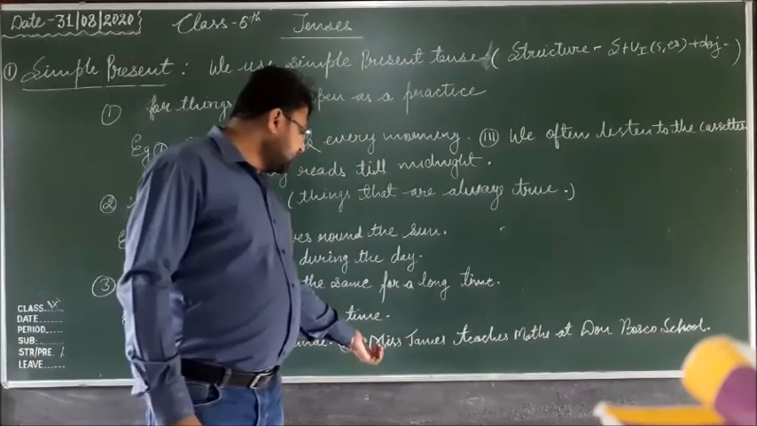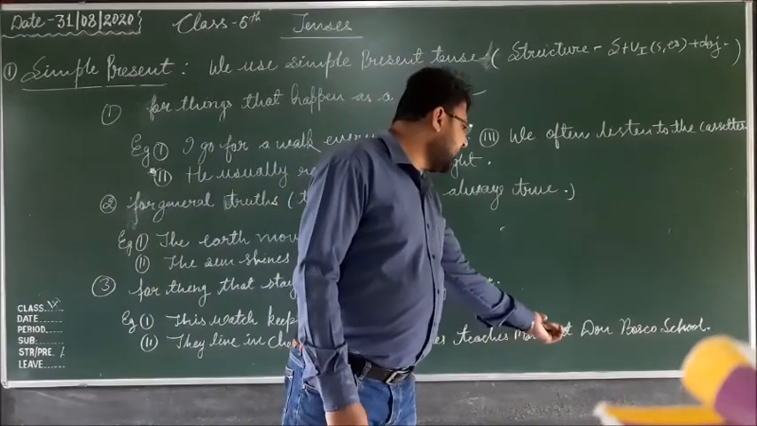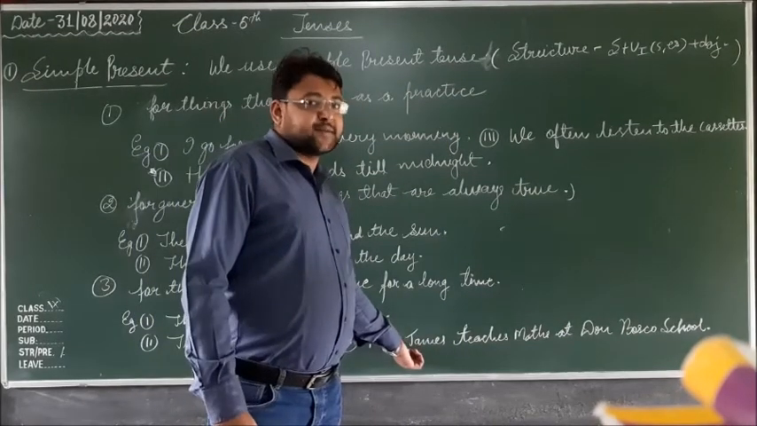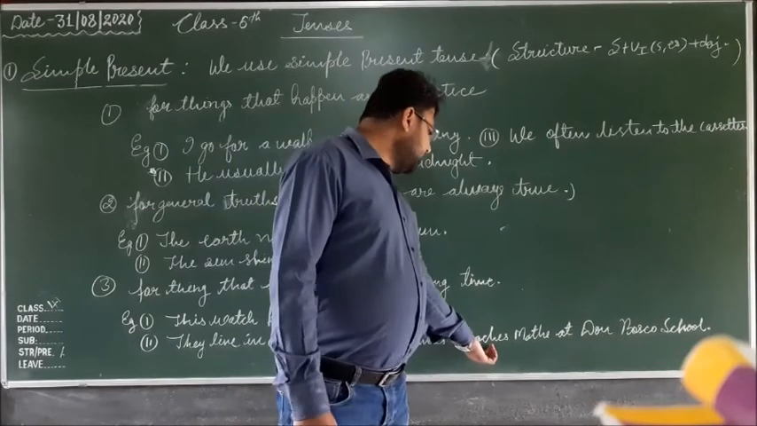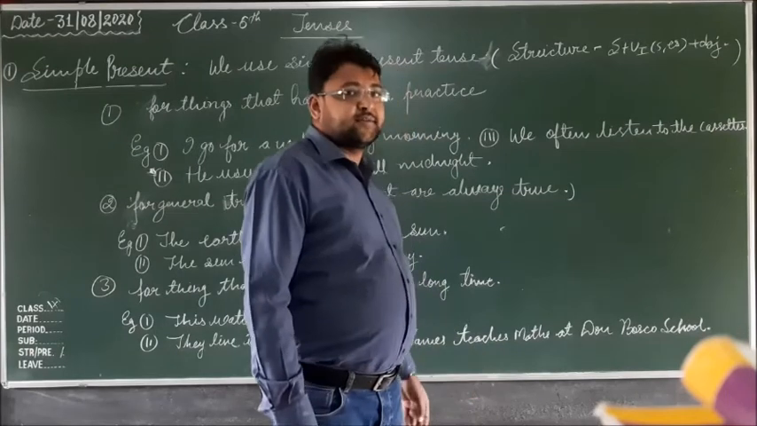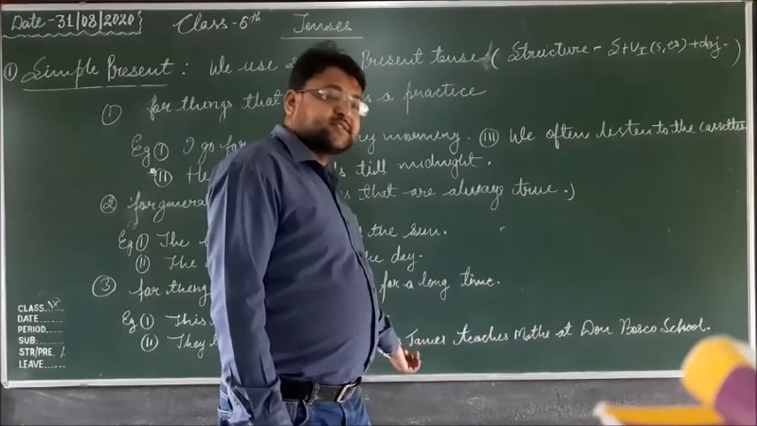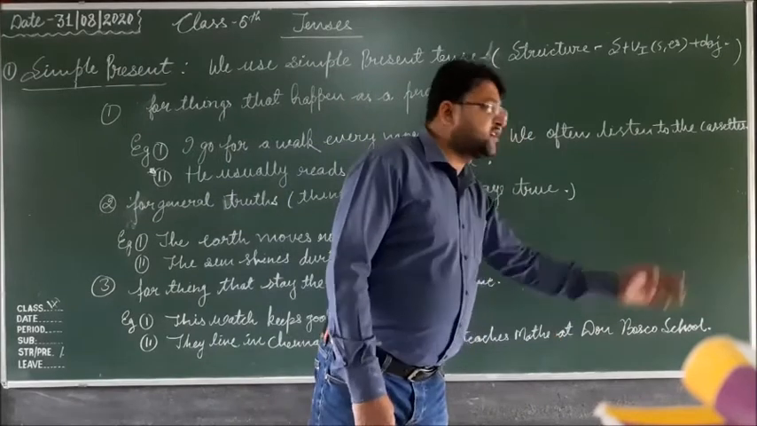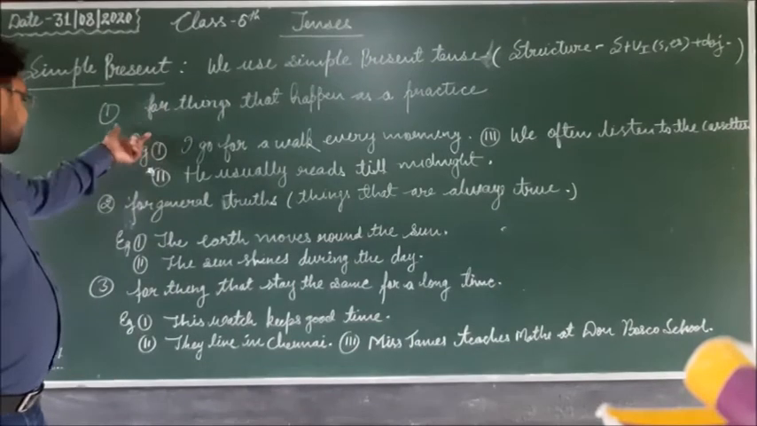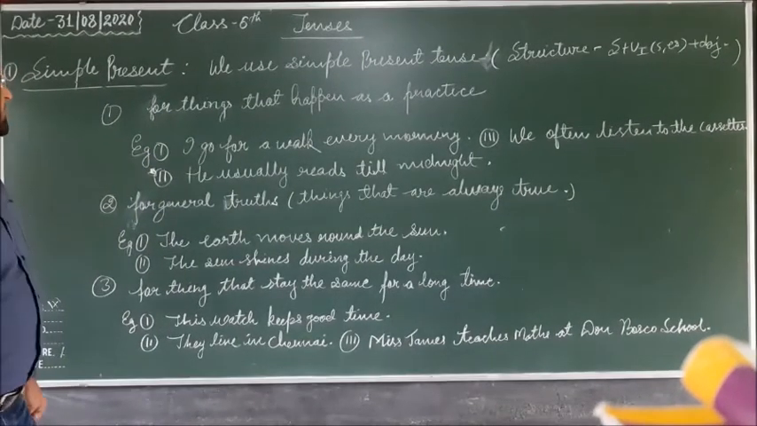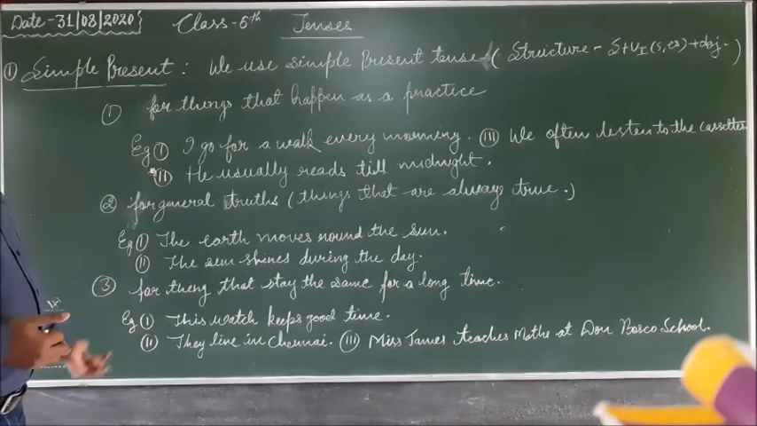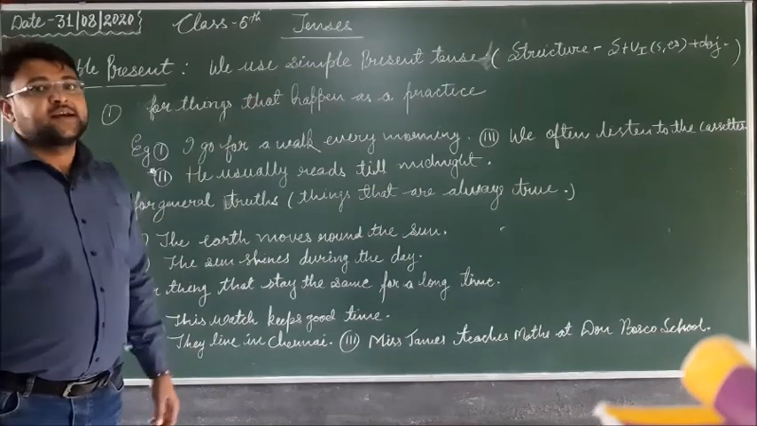Here, third sentence, Miss James teaches maths at Don Bosco School. So Miss James is also a singular subject, and for that we used es here. Teach is the verb and es is applied to the verb because the subject is singular, and then the object of the sentence is applied. So in this way, three conditions of simple present tense are given here. It means what kind of activities we keep in simple present tense, you can see here, with the structure given.